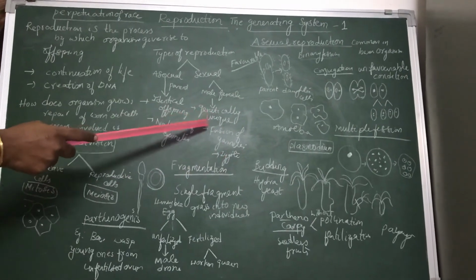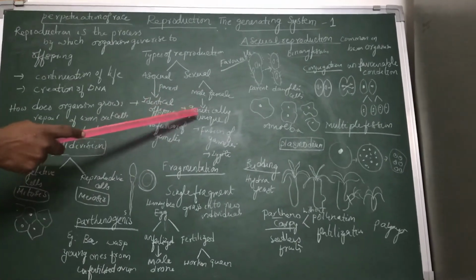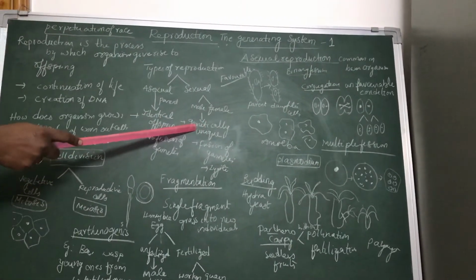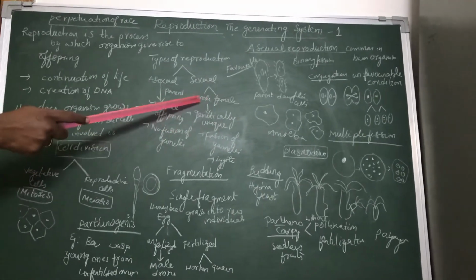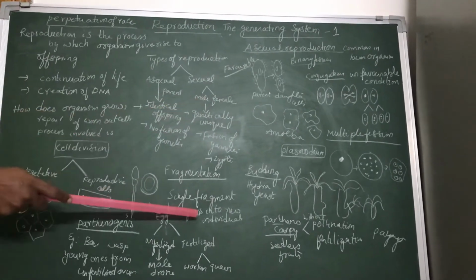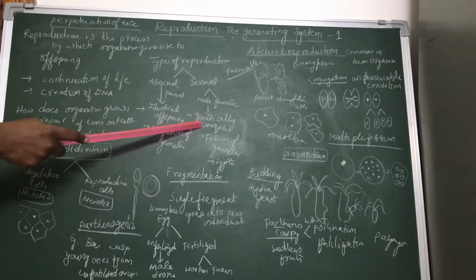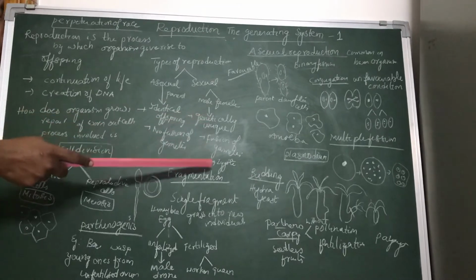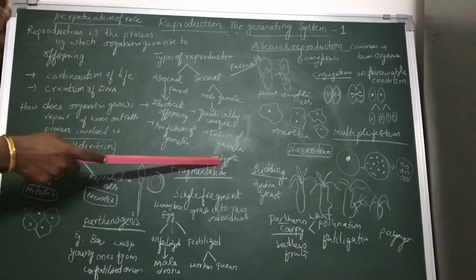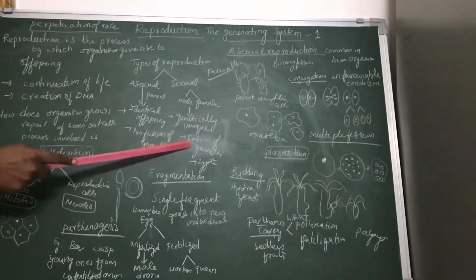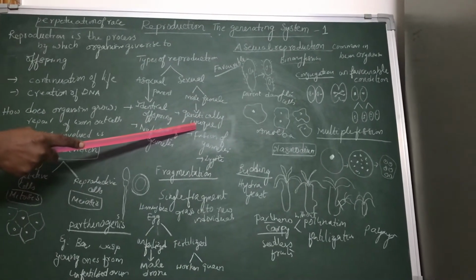And the species that are produced from sexual reproduction are genetically very unique, very special. Why are they very unique? Here the genetical combination of sperm and the genetical combination of ovum takes place to produce very unique genetical offsprings. And here zygote is formed, and fusion of gametes will take place, and the offsprings are genetically very unique.